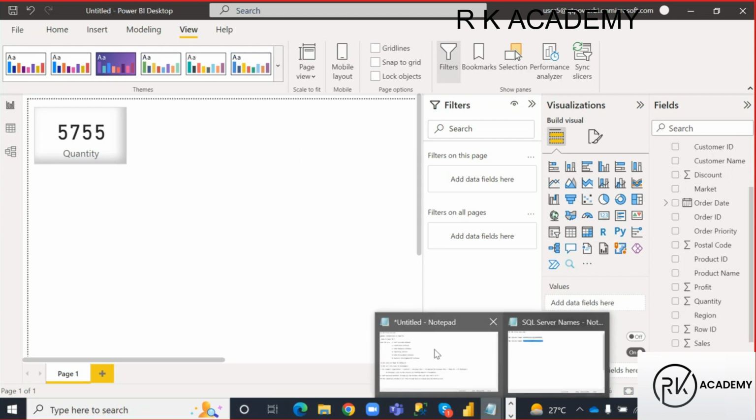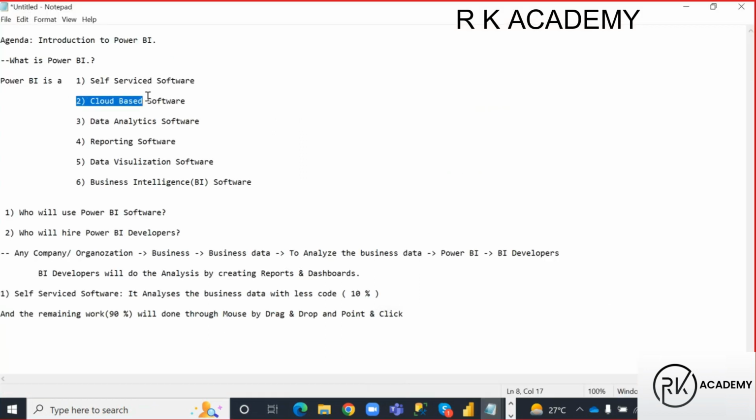Now we have a second name, right? Why do we call Power BI desktop, Power BI software, a cloud-based software? What is this cloud-based software? So let me come to that definition, guys. Cloud-based software. For this cloud-based software, we will prepare reports and dashboards, right? Here I have written this one, right? Power BI developers will prepare reports and dashboards, right? Reports and dashboards